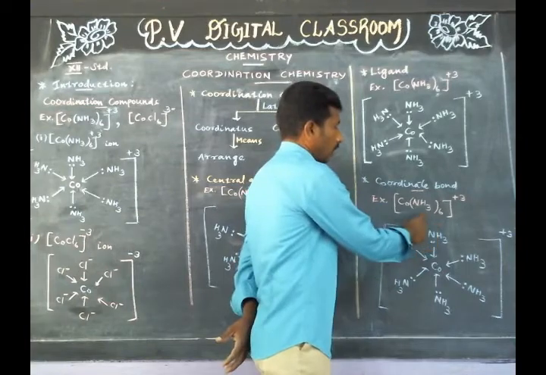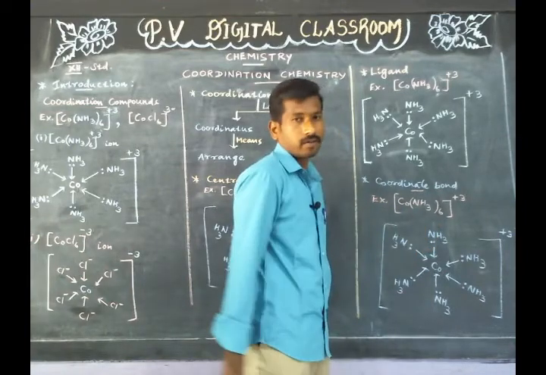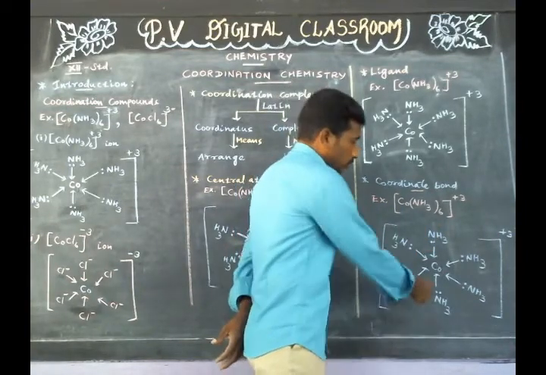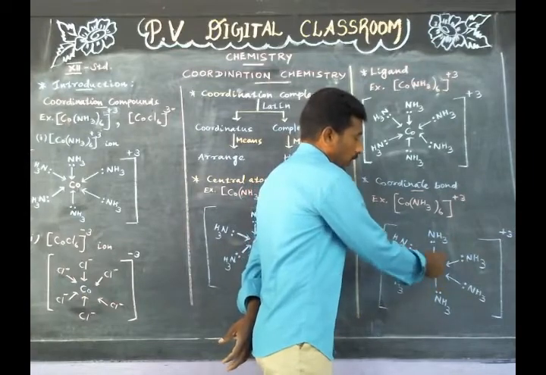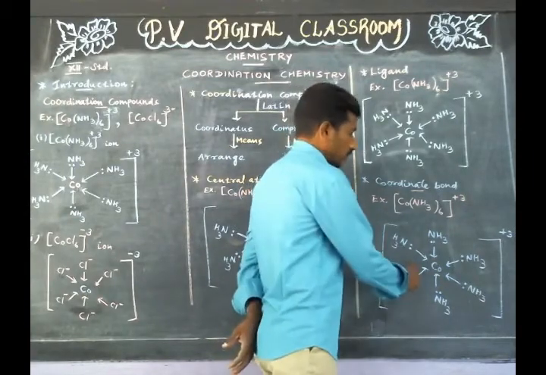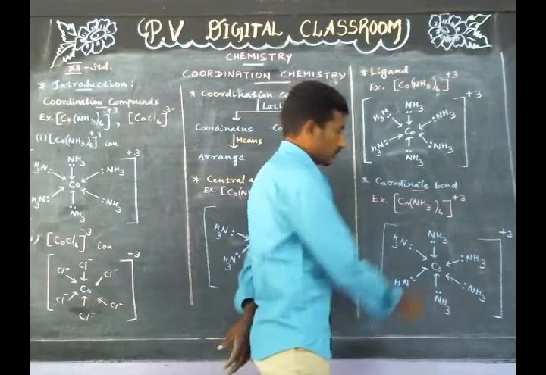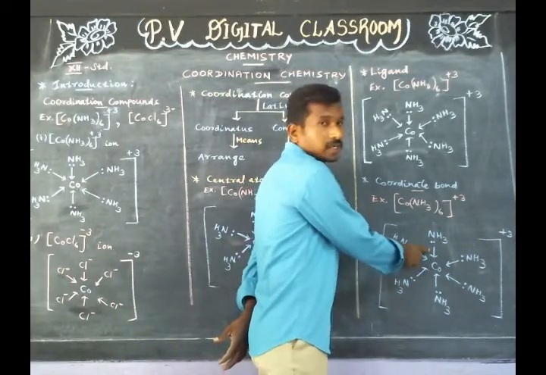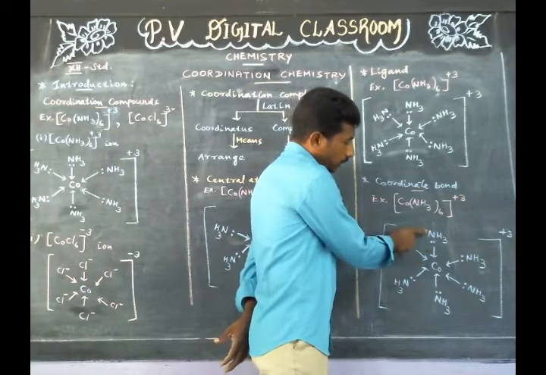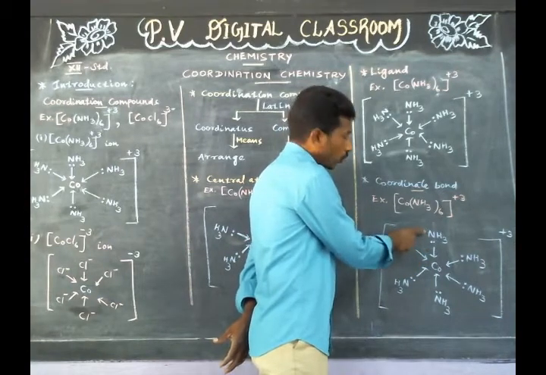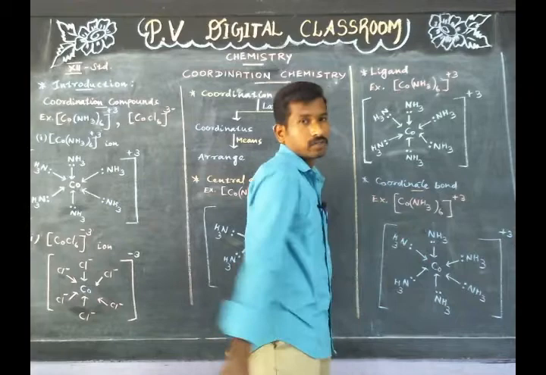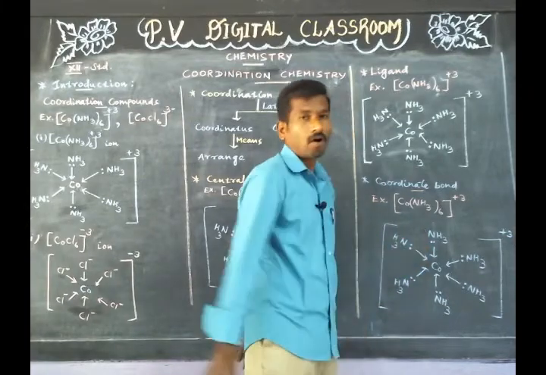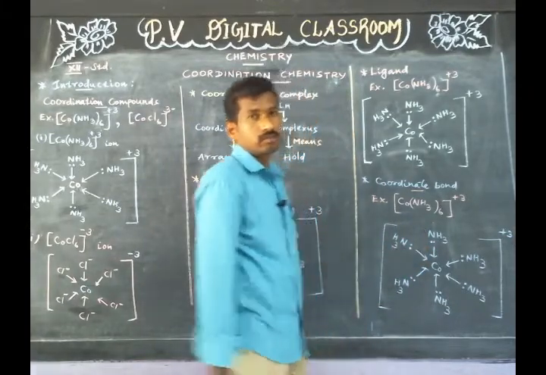Example: hexaammine cobalt(III) ion. In this compound, the central cobalt atom is surrounded by 6 coordinate bonds. Let us consider this bond. For this bond formation, one of the combining atoms donates a pair of electrons. So, this bond is called a coordinate bond.